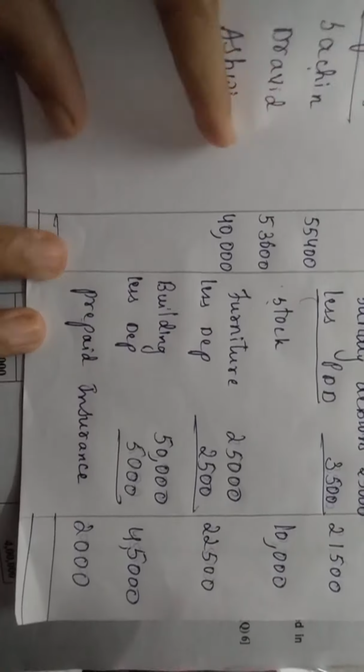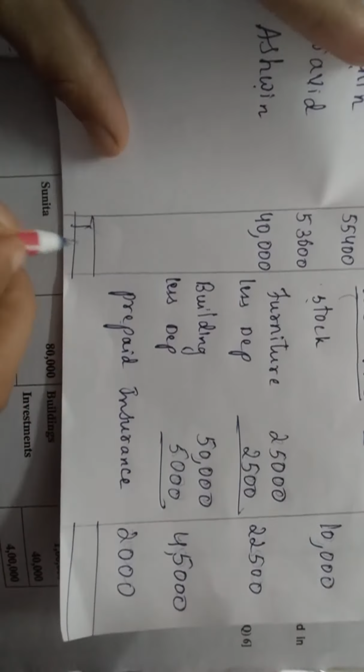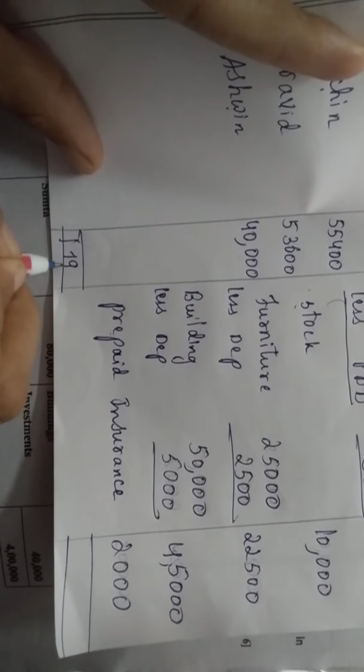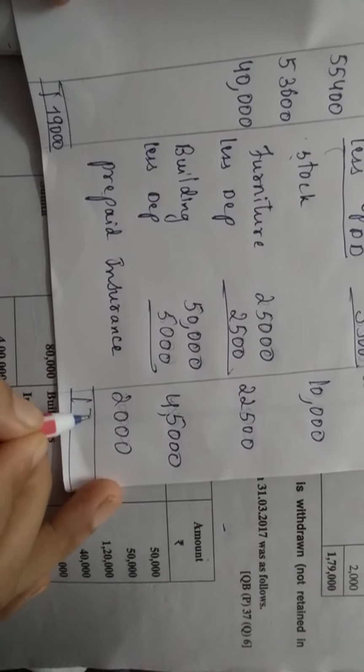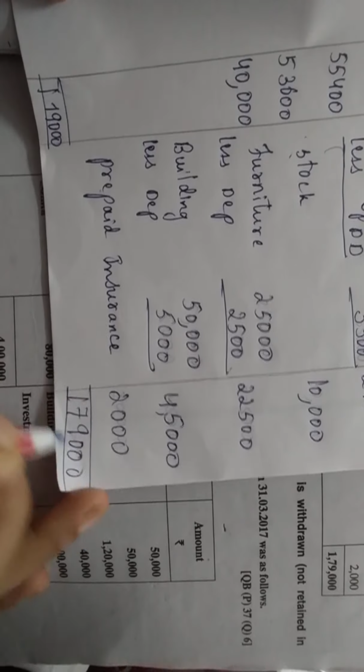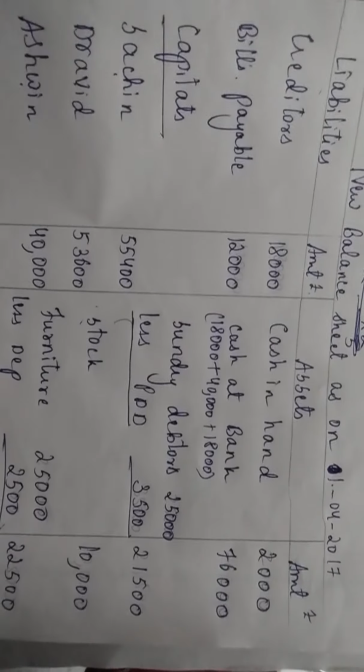Okay, now make the total. Make the total, students, how much will you get? 1,79,000. Both the sides should be the same. Please solve this problem, students. Very, very important. Okay, thank you, dear students.